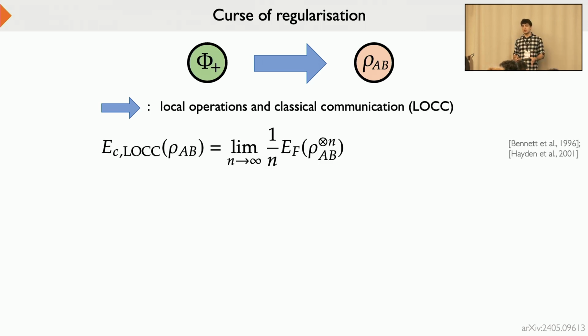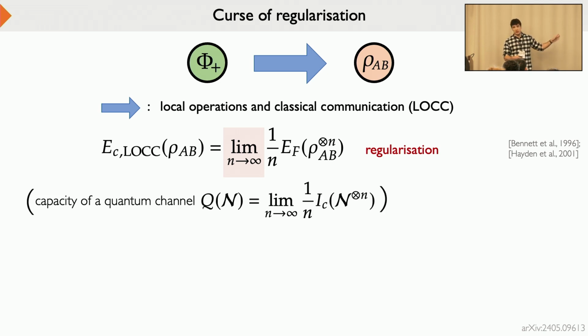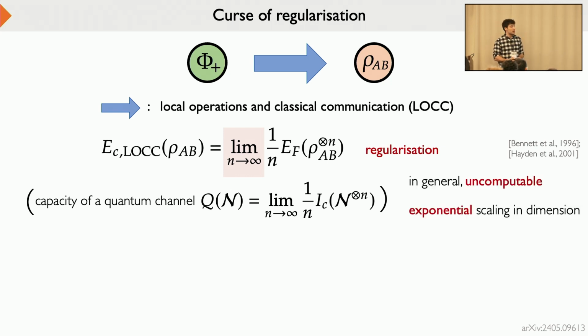So indeed, if you consider these transformations, then the cost is known. We have an exact expression for the entanglement cost. It is given as this function. This EF there is entanglement of formation. If you don't know it, it doesn't matter. The point is that we have to evaluate a limit with many copies of rho. And this procedure is known as a regularization. And this is the curse that essentially makes it impossible to understand any asymptotic properties of entanglement. You may have seen similar expressions, for example, for quantum channel capacity. So this is a notion that is frequently encountered in quantum information. But these expressions are uncomputable in general.